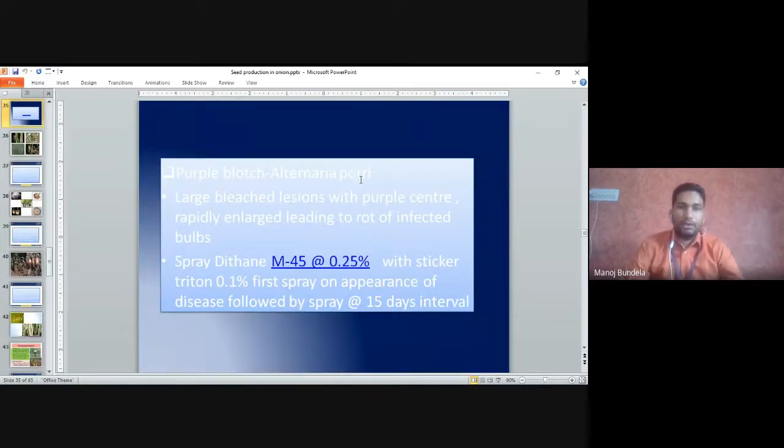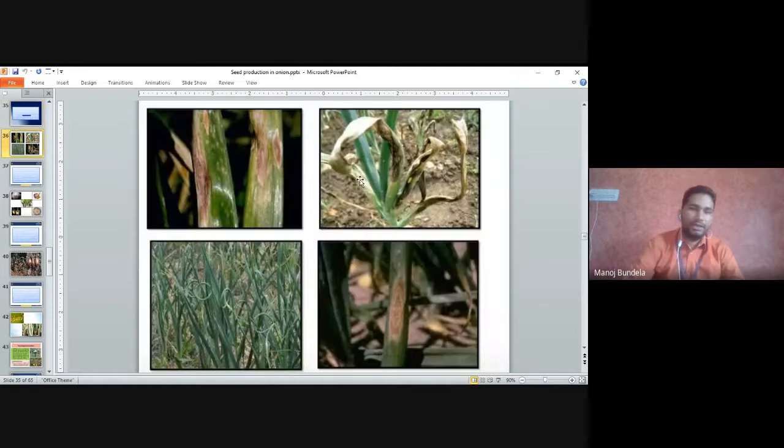Purple blotch and Alternaria is caused by Alternaria porri. Large lesions with a purple center rapidly enlarge, leading to rot of the infected bulb. For this purple blotch we can use Dithane M-45 0.25% with stickers. Directly we will not apply; we will use the stickers and then we can go for spraying. So these are the symptoms you can see of purple blotch. The symptoms will develop on the leaf. The leaf will start purplish in color.